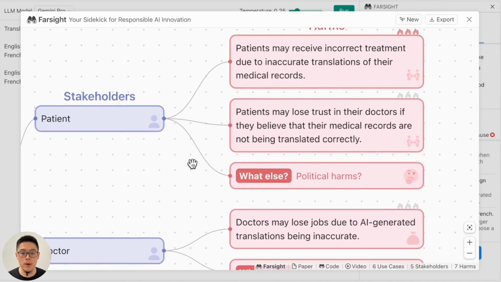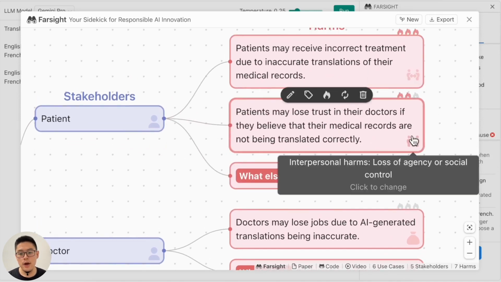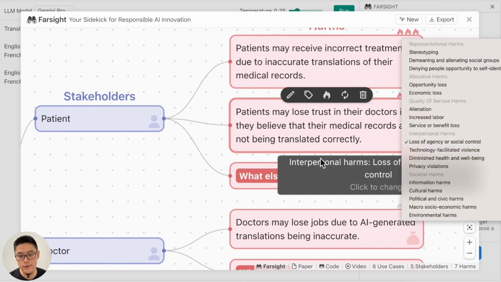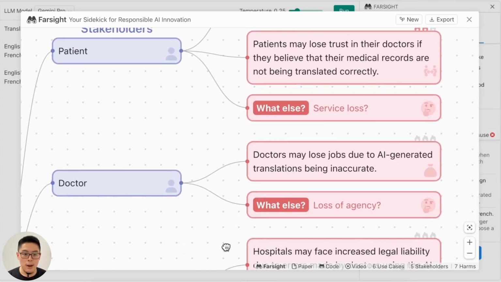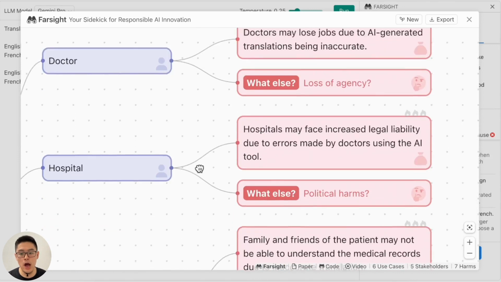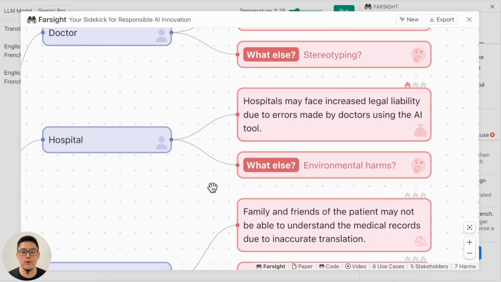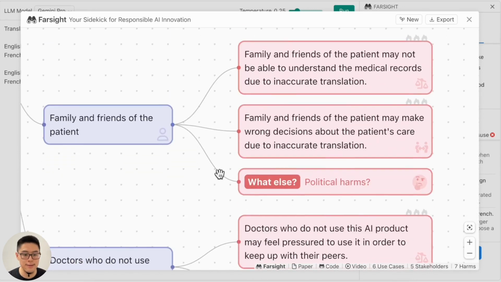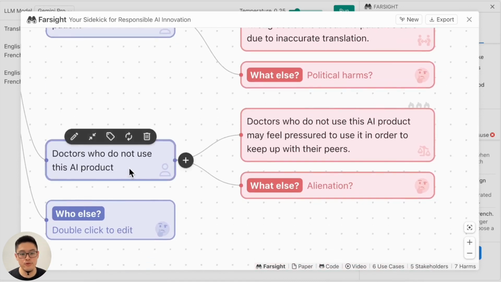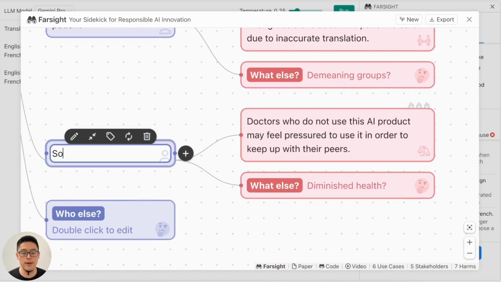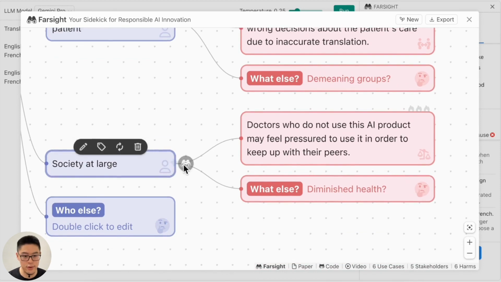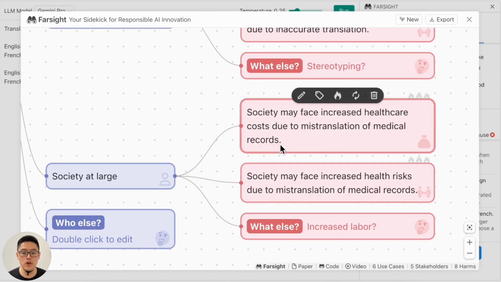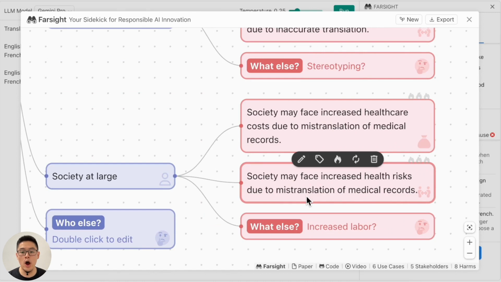User can also generate more harms, so that a patient can lose trust due to incorrect translations. Other harms might be doctors may lose jobs due to translation being inaccurate, hospital may increase legal liabilities, family and friends of patients may lose trust, doctors who do not use AI products. If users do not like the stakeholders, you can change them. For example, society at large, or you can click a button to generate different harms for those new stakeholders. For example, society may have increased healthcare costs due to mistranslation of medical records.